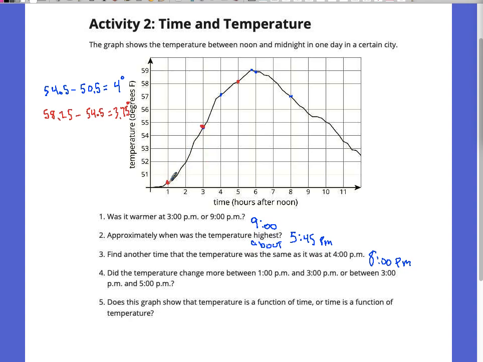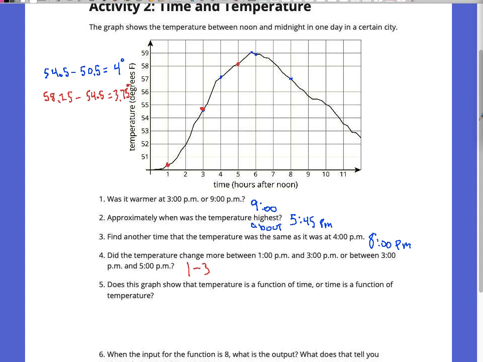So the way to tell that, and guys, when we take the test on this unit, there's a question very similar to, I don't know if it's temperature or not, I can't remember on the test, but it's one that asks about some intervals on the graph like that and asks you which one is a greater interval or which one is a bigger jump. And you need to be able to look at the graph and read it that way to understand. So the bigger change is from 1 to 3. The temperature goes up more from 1 to 3 than it does from 3 to 5.